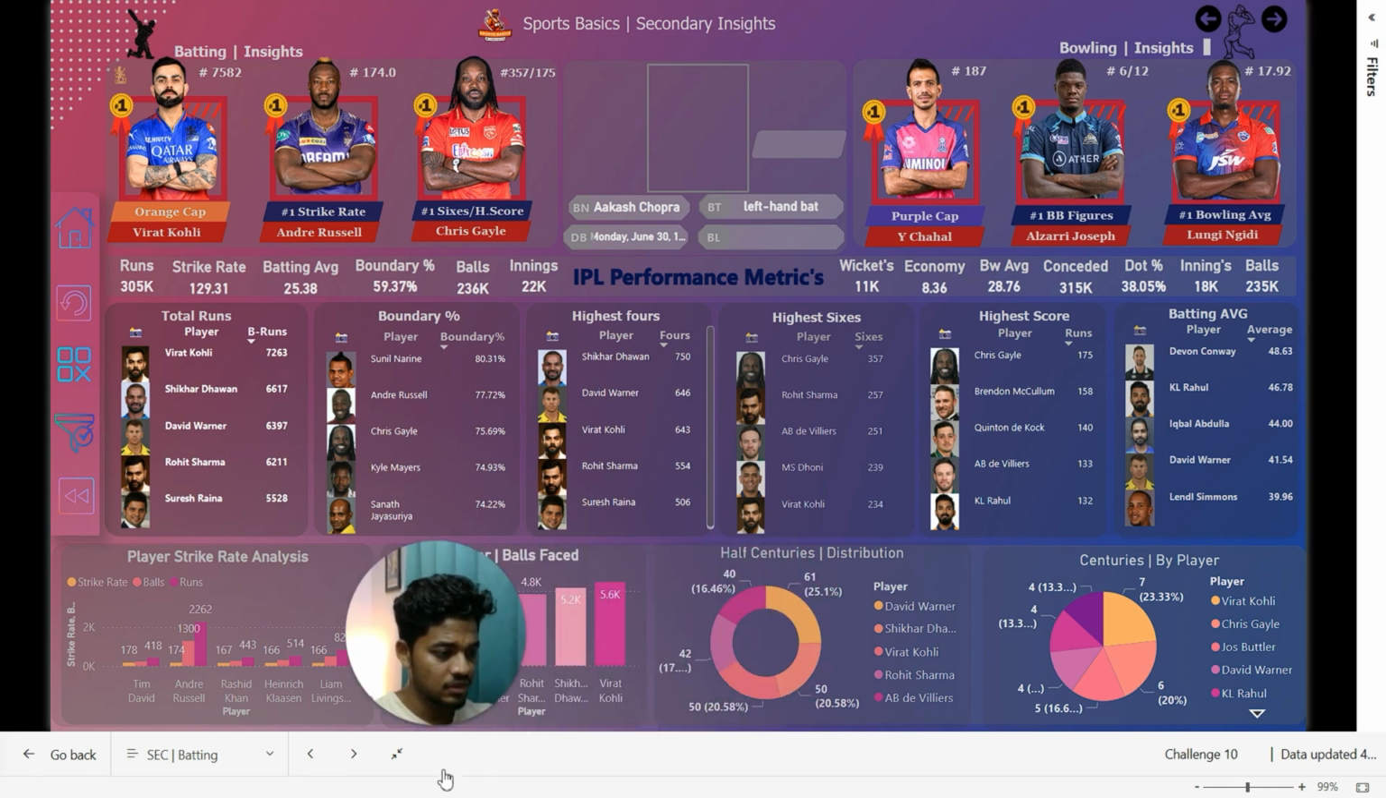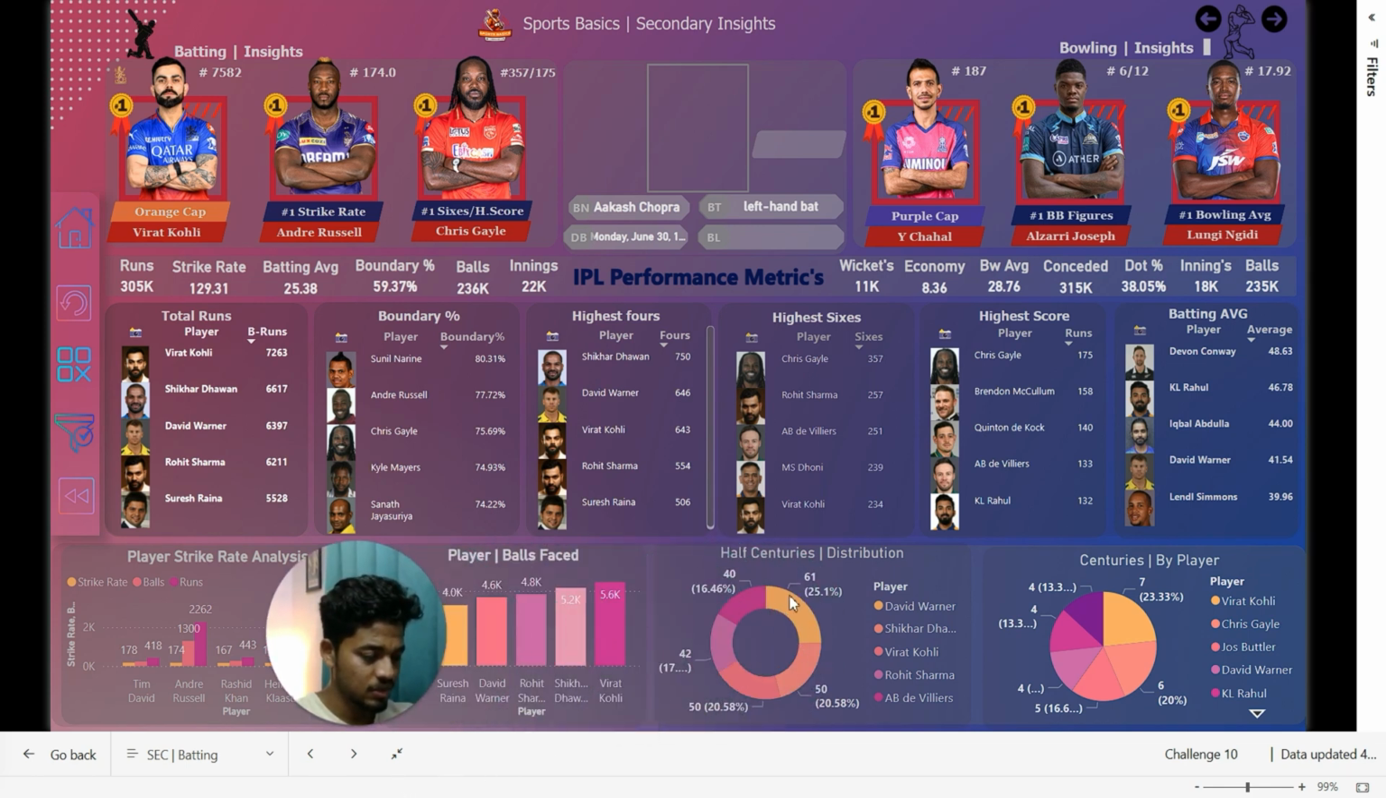And the next visual you can see half centuries distribution. Here you can see David Warner has the highest half centuries of all time, leading with 61 half centuries. Next is followed by Shikhar Dhawan who has 50 half centuries. And third we have Virat Kohli with the same number, 50 half centuries.